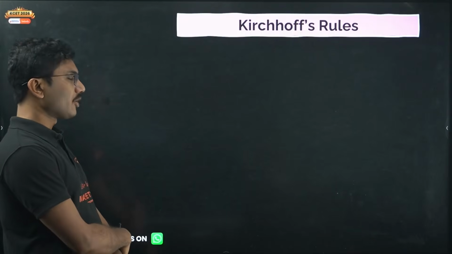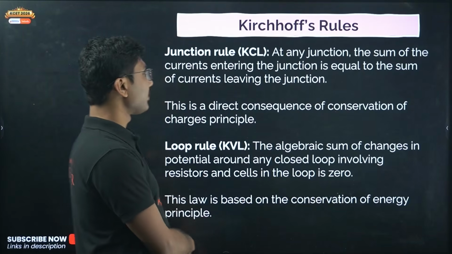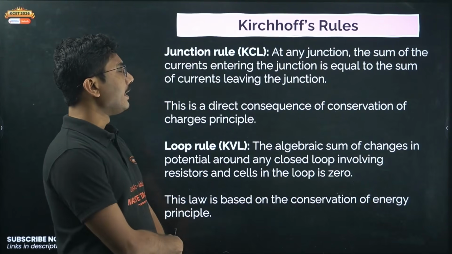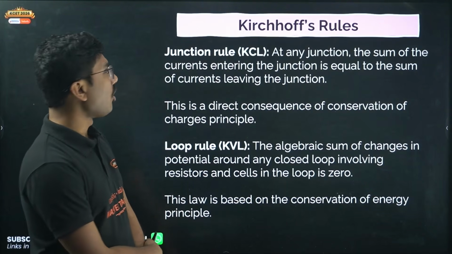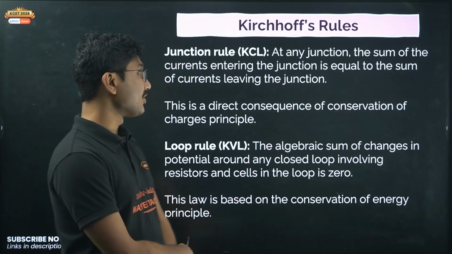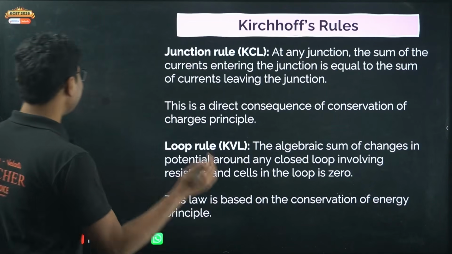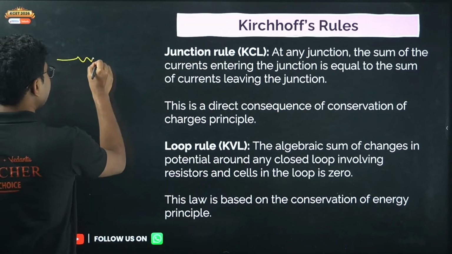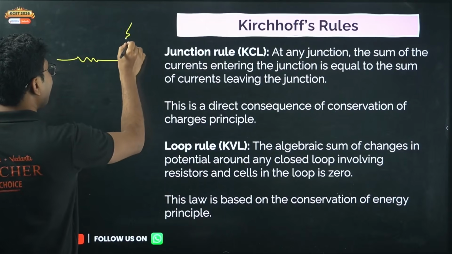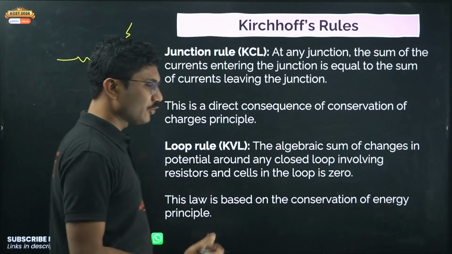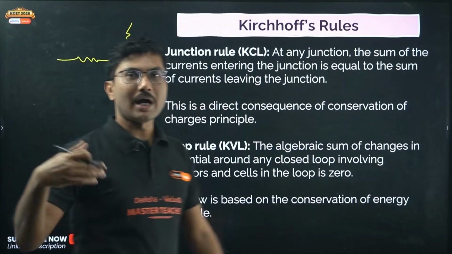Now Kirchhoff's rules, there are two Kirchhoff's rules. First of all, junction rule or Kirchhoff's current law. At any junction, the sum of the currents entering the junction is equal to the sum of currents leaving the junction. Very easy. Suppose we have a train station, and if some trains are coming in, then the number of trains coming in should be equal to the number of trains going out.